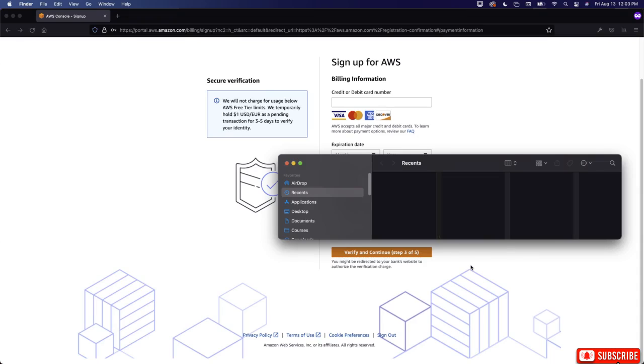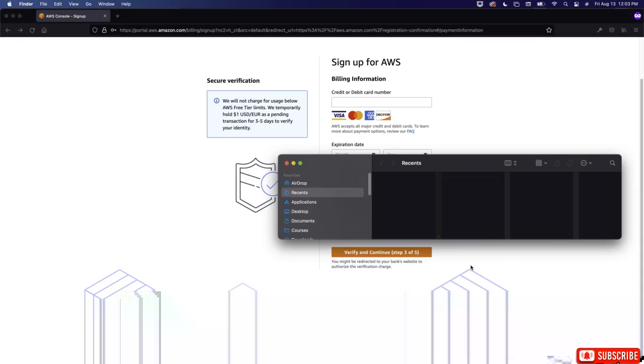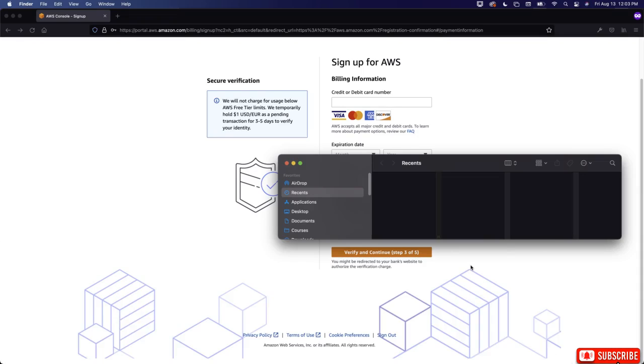Then you would continue on to the next step and follow and set up the information that they need, so on and so forth. Okay, so that's how you set up an account.